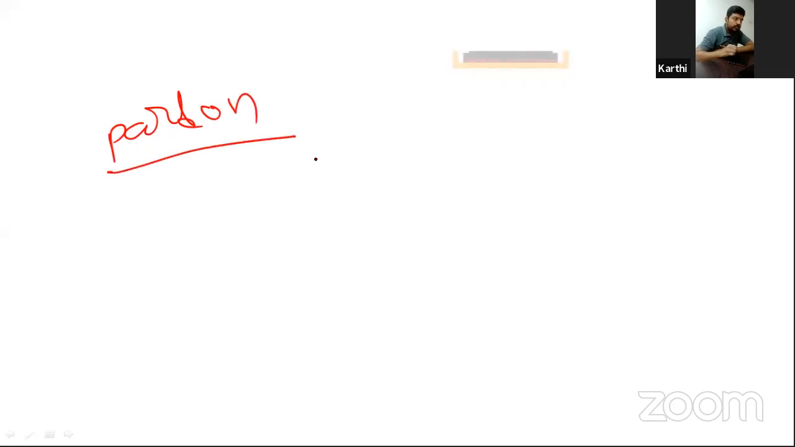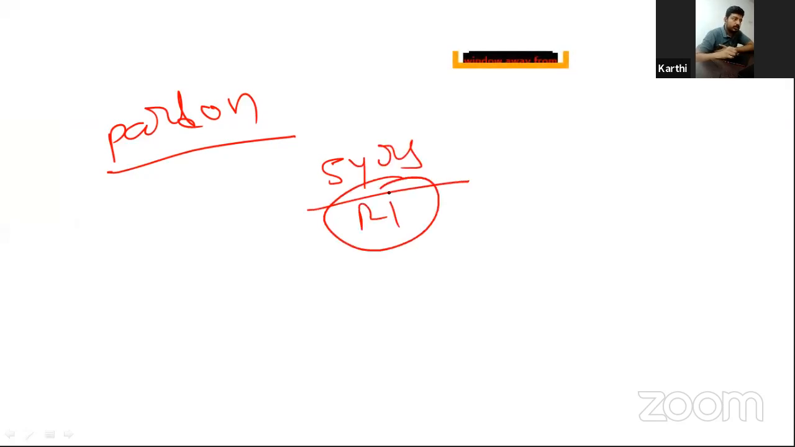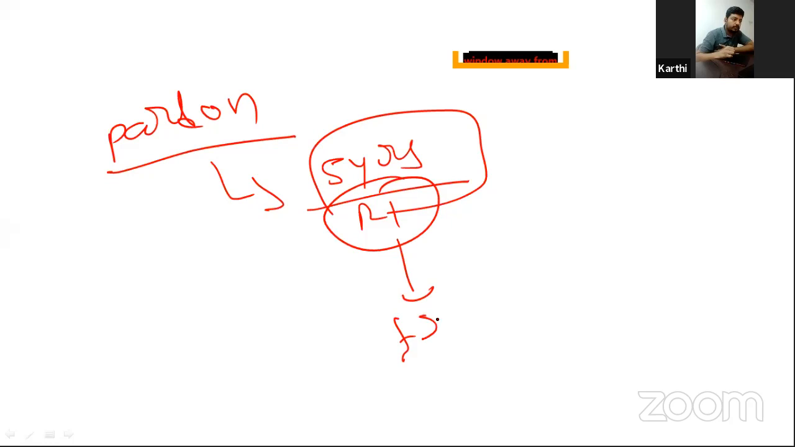See, pardon means completely set the person free. Suppose a person was awarded a sentence of 5 years rigorous imprisonment. The pardon means completely setting the person free and releasing that person. That is called pardon.